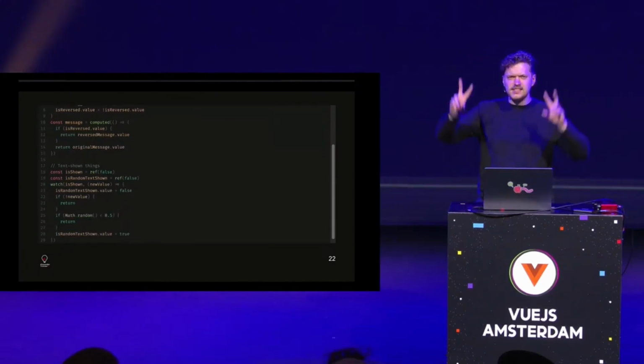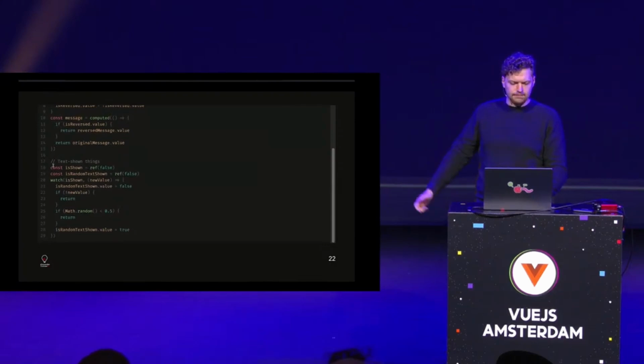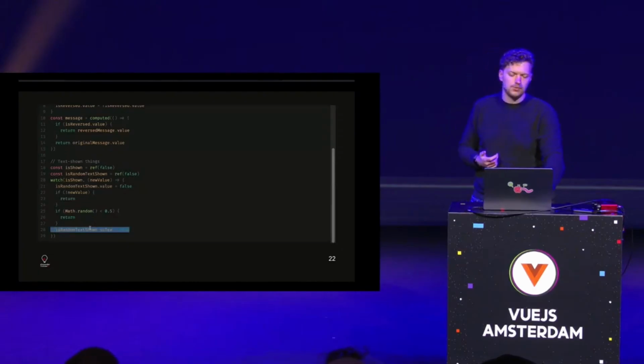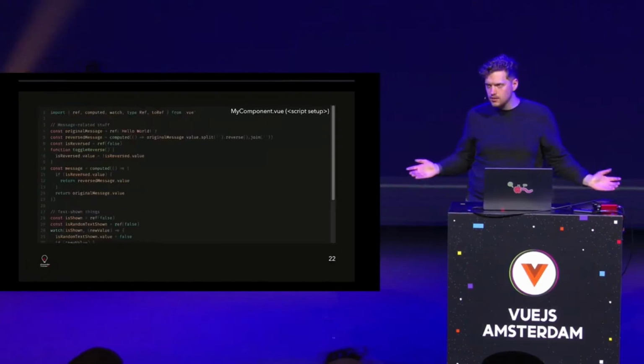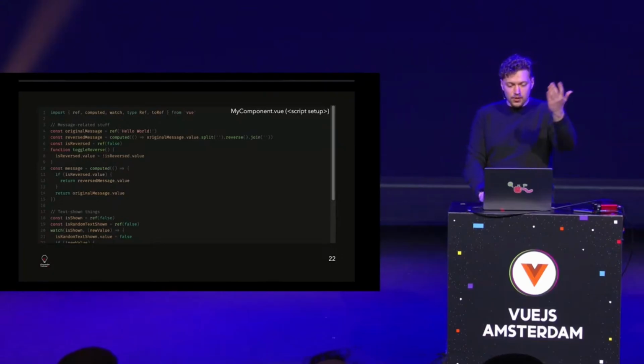And then we have this text shown thing, the other concern, where we say, okay, fine, is random text shown, and then we watch this and do our random things. And we show some random text within v-if in the template if we want to. Cool. Now, are we done here? No. Very good. Fast answer. No. Perfect. We need a composable.